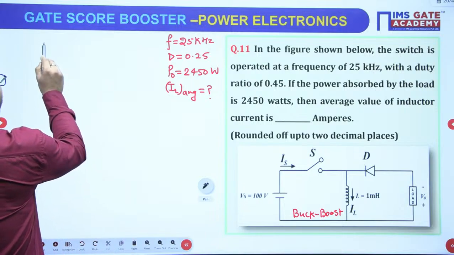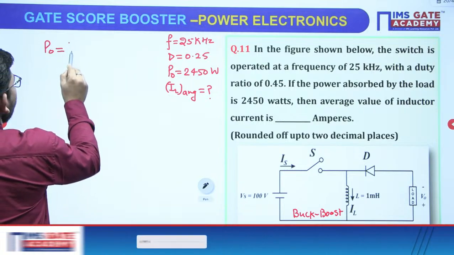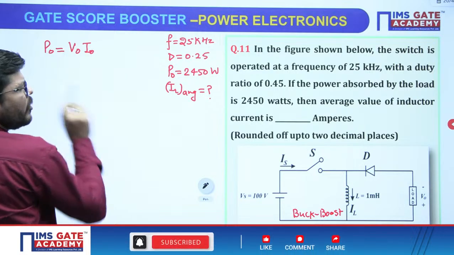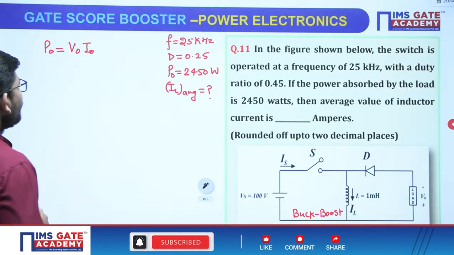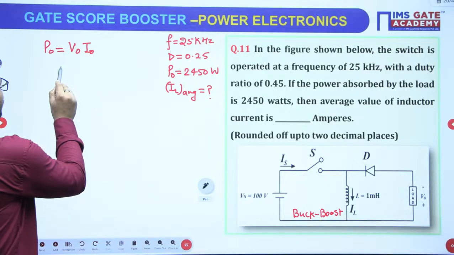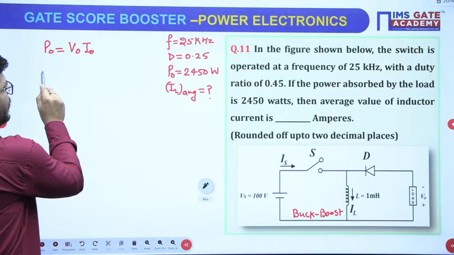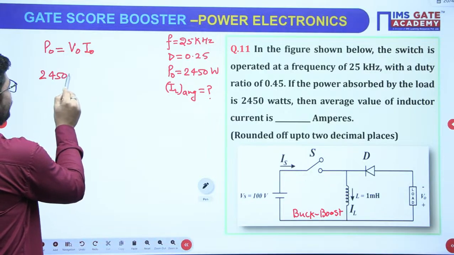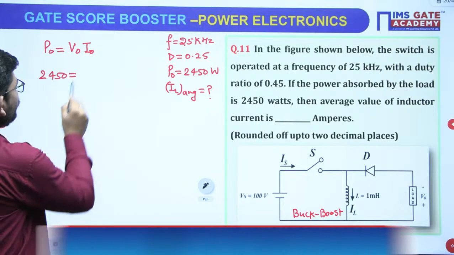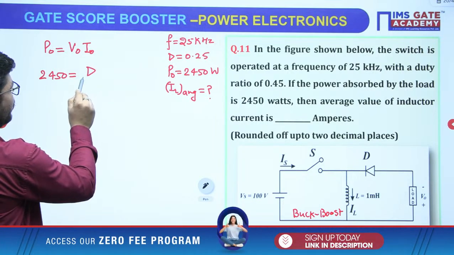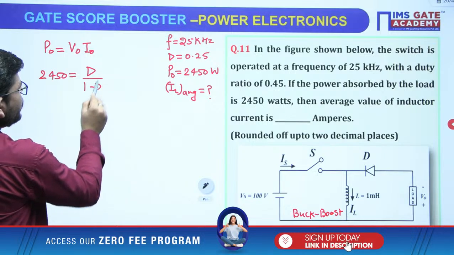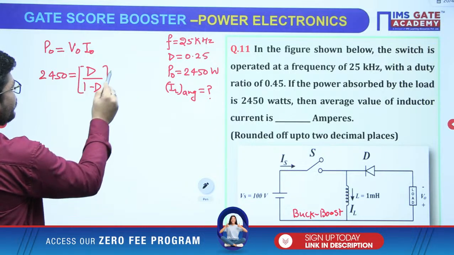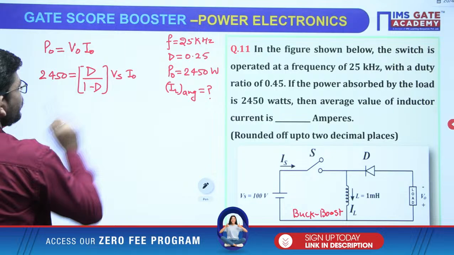So, see, we have been given the output power. How will you calculate the output power? Output power will be V naught into I naught, simply because it's a DC circuit, right? Now, output power is given as 2450. Okay, V naught we don't know, but V naught in a buck boost converter is D over 1 minus D times Vs, into I naught, right?